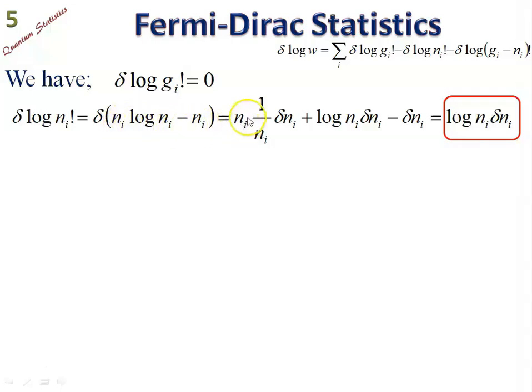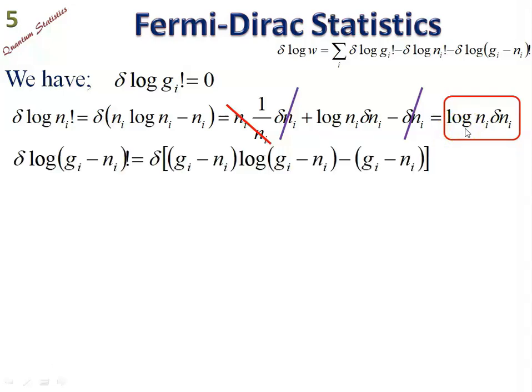So ni log of ni has derivative 1 upon ni; this ni gets cancelled, so we are left with only del ni. The second quantity is log of ni. Second function into derivative of first will be del ni, minus this quantity, derivative del ni. So these two quantities are cancelled, and later on these two quantities are cancelled. So the answer is log of ni del ni.